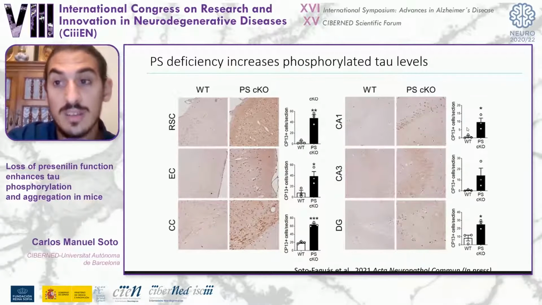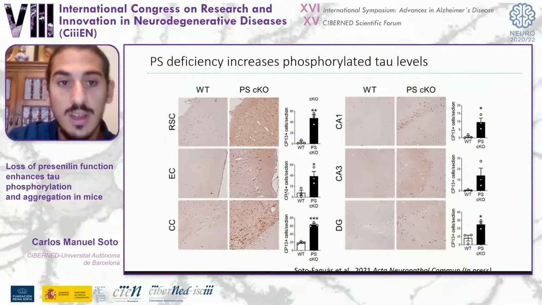We confirmed this result by immunohistochemistry using the CP13 antibody. We saw a significant increase in phosphorylated tau positive cells in the presenilin conditional double knockout mice, especially in memory-related areas such as the entorhinal cortex or the hippocampus.